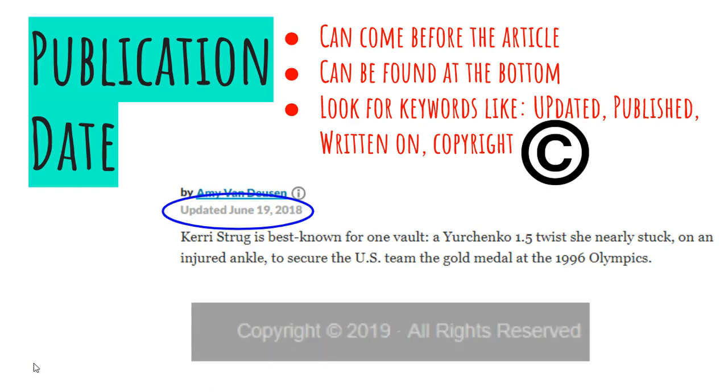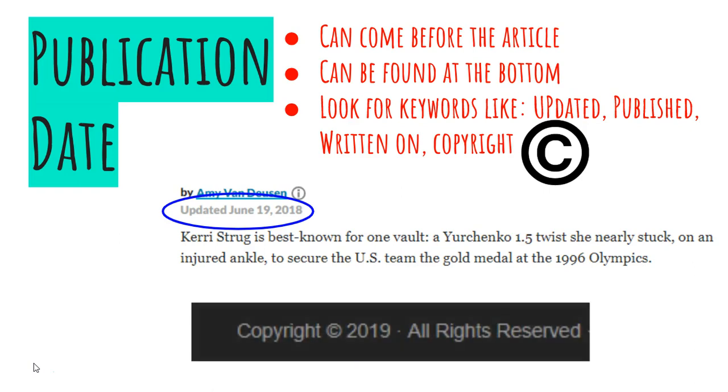Now, when I looked up another article, I had to scroll to the very, very bottom of the page, and I found the copyright was 2019. So using two different articles, they were found in two different places. One was near the top before the information and one was on the bottom. Now, if you notice, sometimes they're very specific about the date where they give a month, a day, and a year. Sometimes they're not as specific, they just use the year. Copy whatever information they give you.